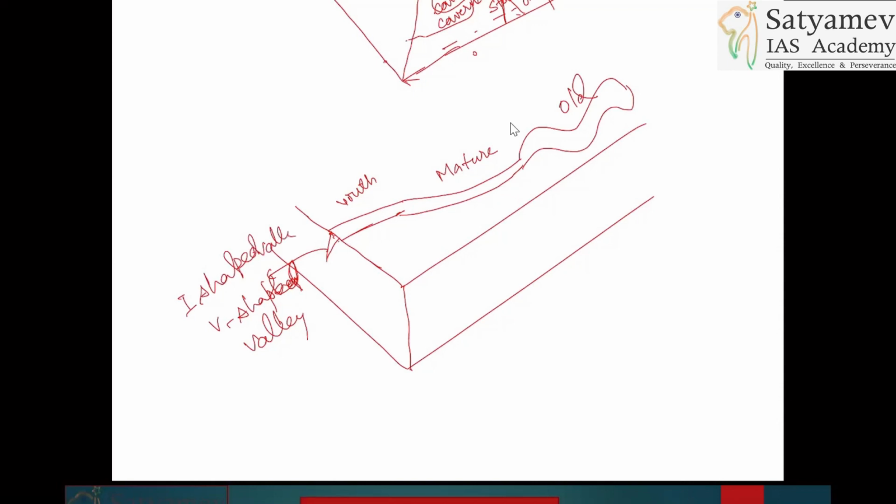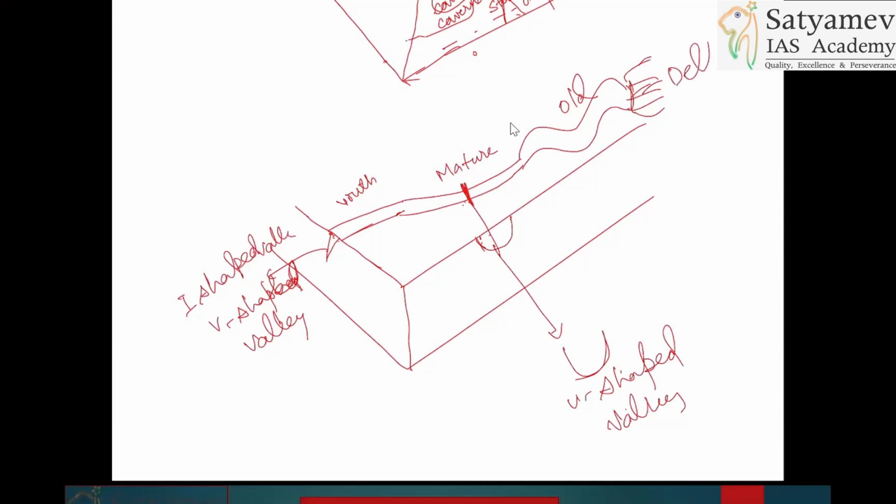All right, in mature you will have this wide U-shaped valley. So here you will have this U-shaped valley. Or you can take a cross section and show it like that. Here you will have U-shaped valley. Meander, and here you will have the delta. Meander and delta will be there. Are you understanding my point? How to represent that